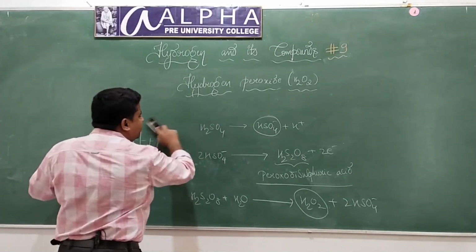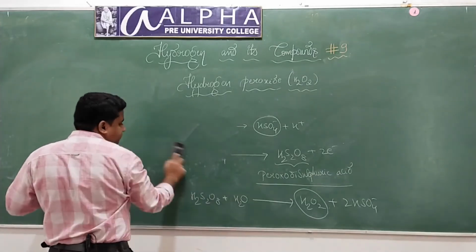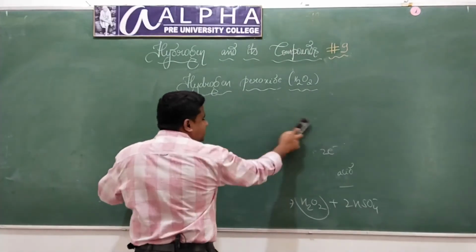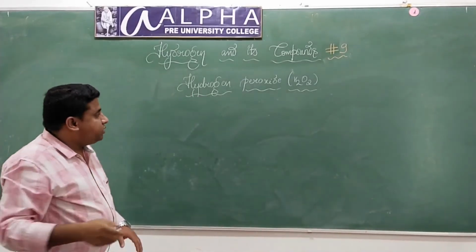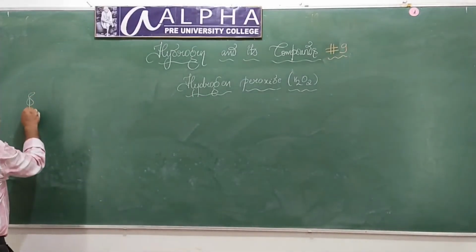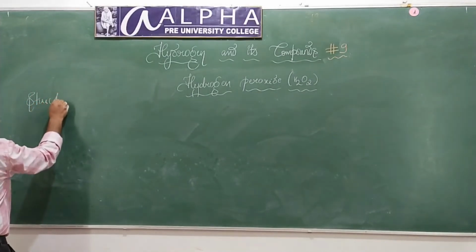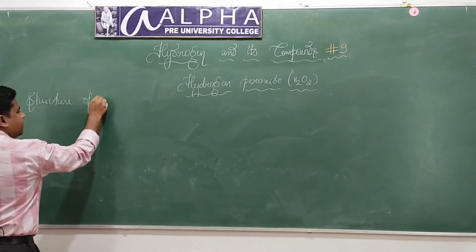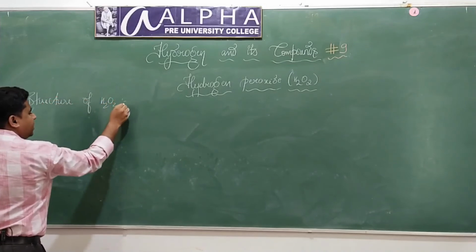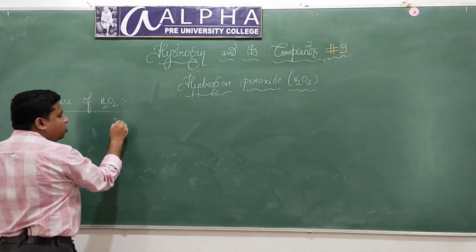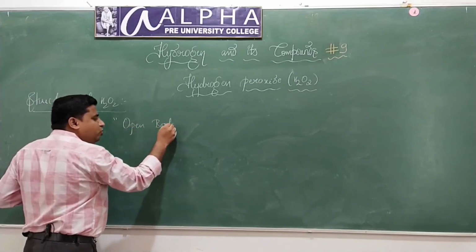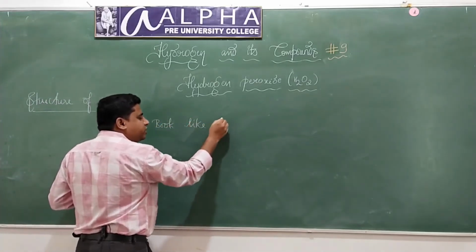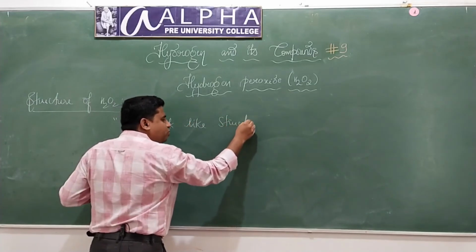Now let us look into the structure of hydrogen peroxide. Hydrogen peroxide has an open book like structure.